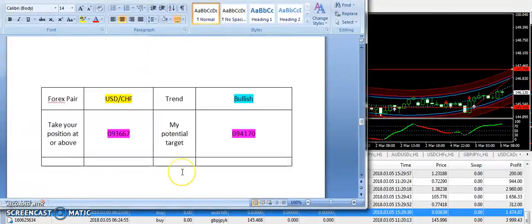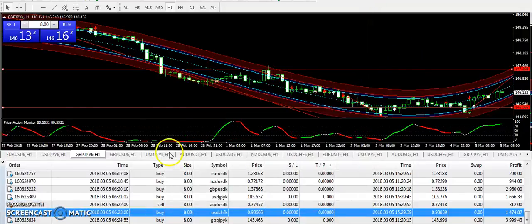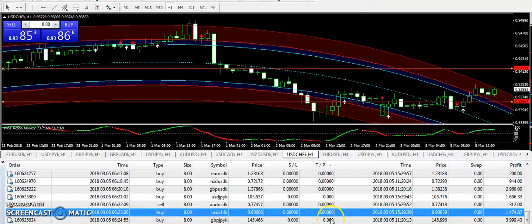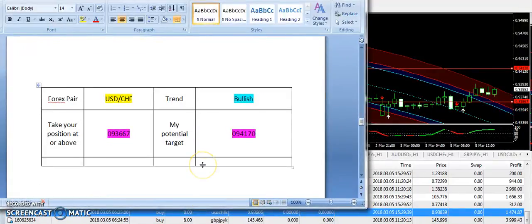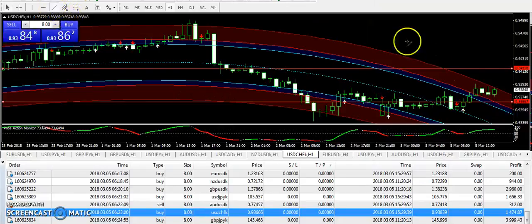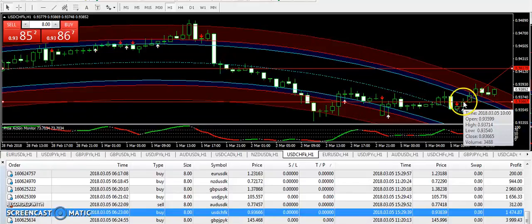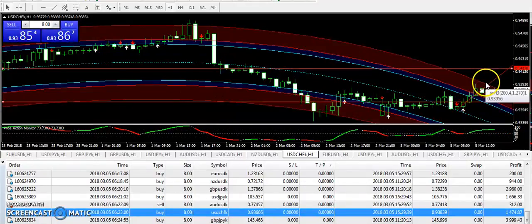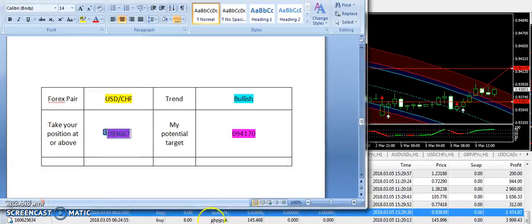You know that I was already talking about the recovery on these pairs, and the recovery is here. I have again supplied the bullish signal in case of USD CHF. 0.93667 was the entry, and this time the market has taken a smaller U-turn, and after that the pair has finally gone up, and you can see it has broken the entry right from here, and after that it is going in the bullish direction as predicted.